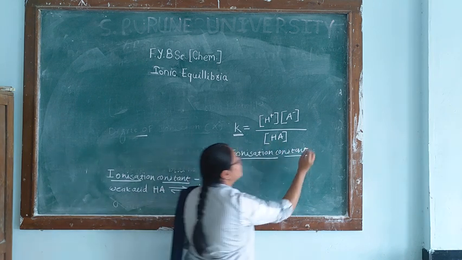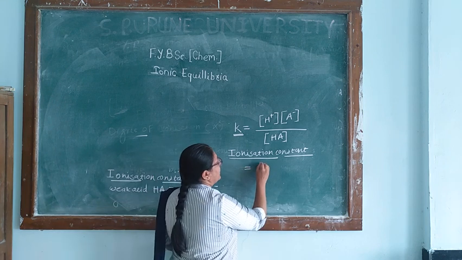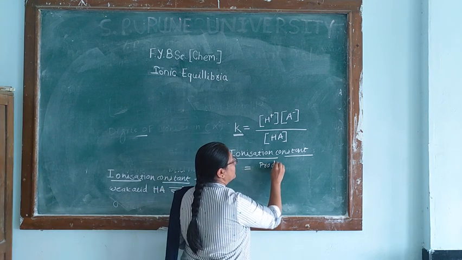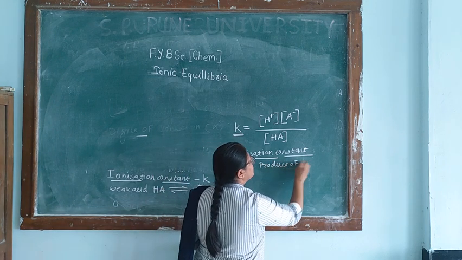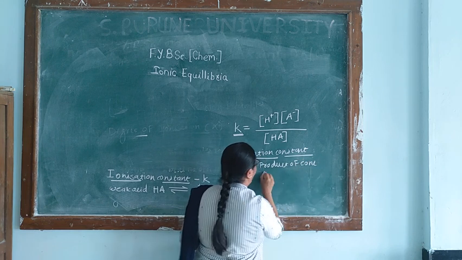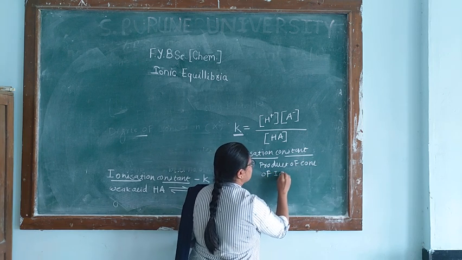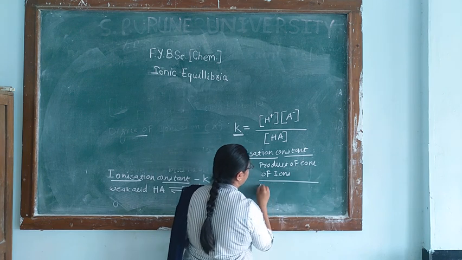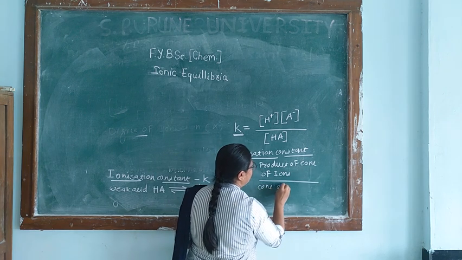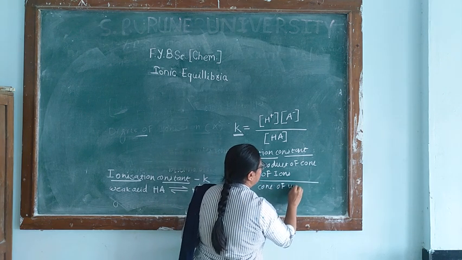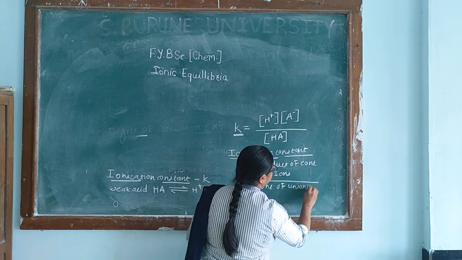Specifically, this ionization constant is defined as the product of the concentration of ions divided by the concentration of the unionized form.